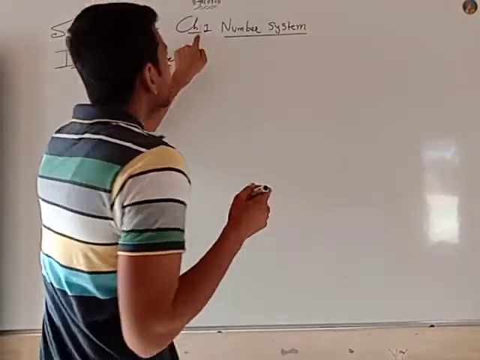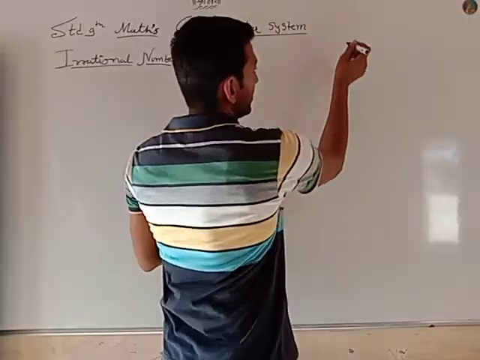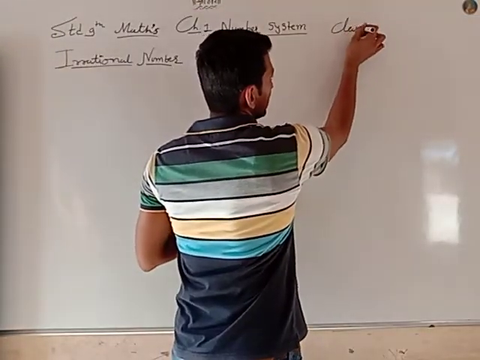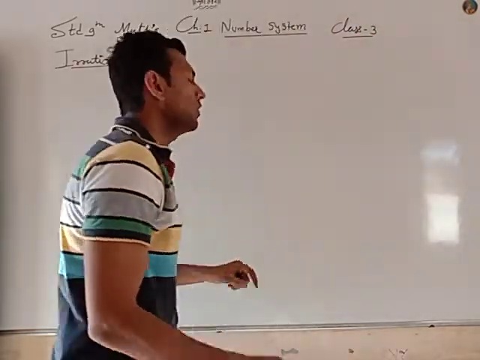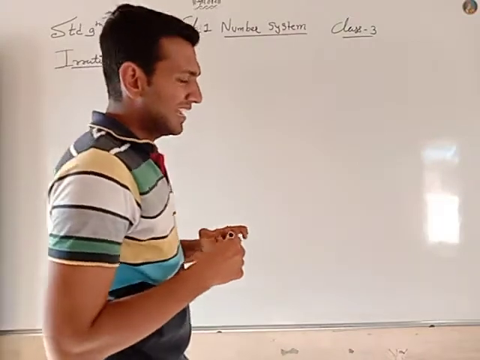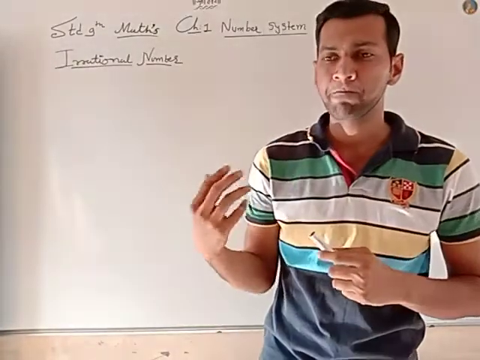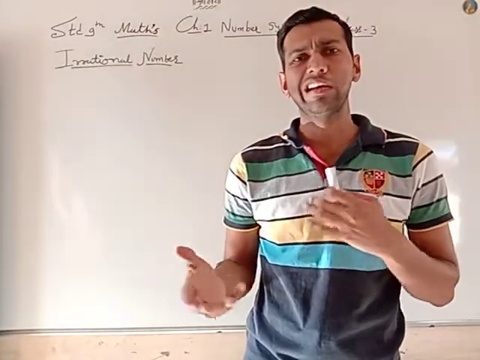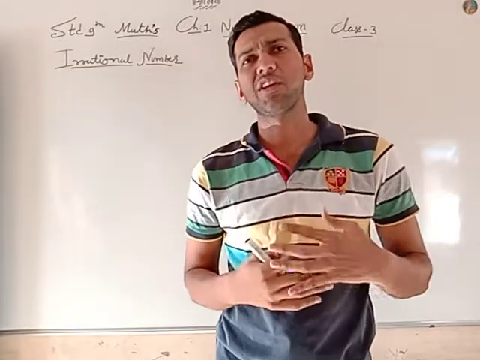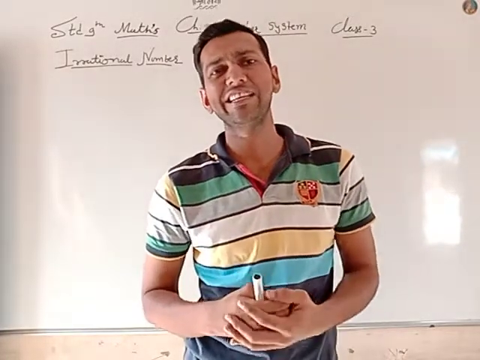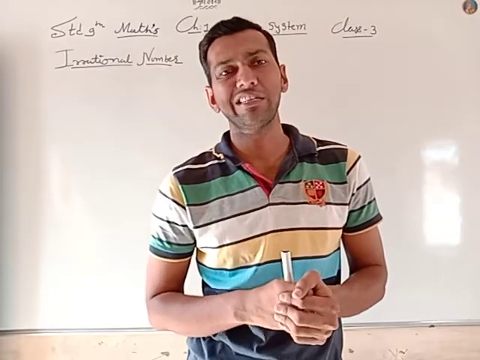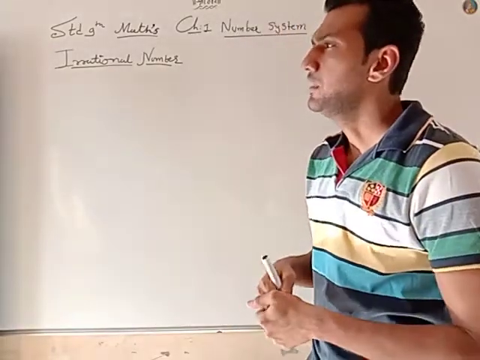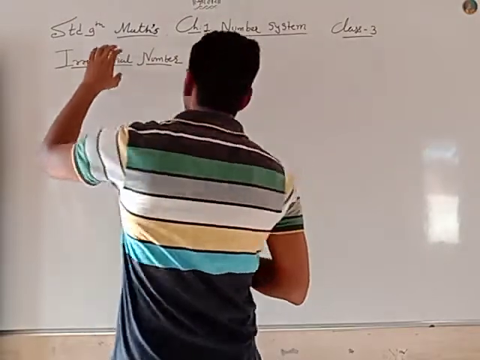Standard 9, chapter number 1, number systems. This is class 3 of chapter number 1, number systems. In the previous two classes, we have learned number systems: natural numbers, whole numbers, integers, real numbers, rational numbers, irrational numbers. In this video, we will learn the